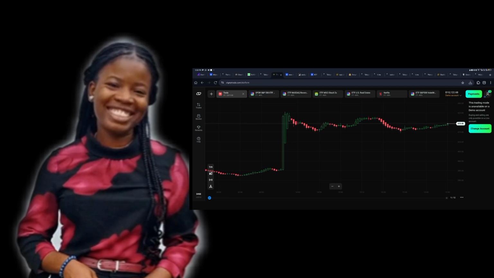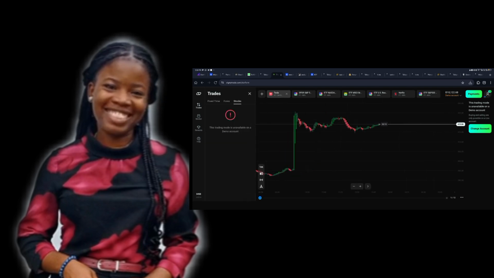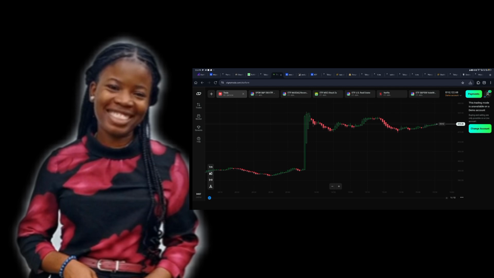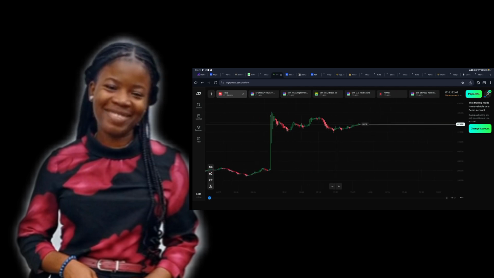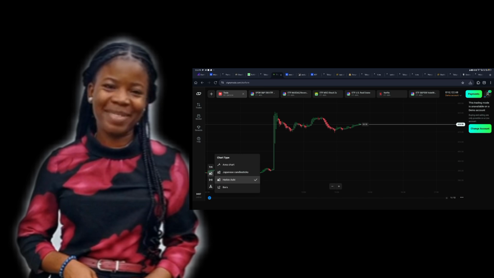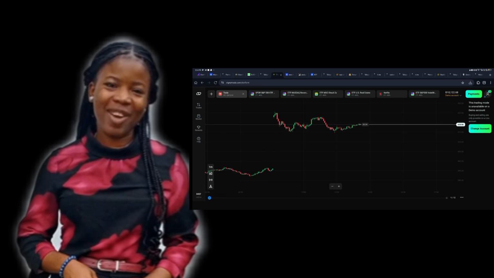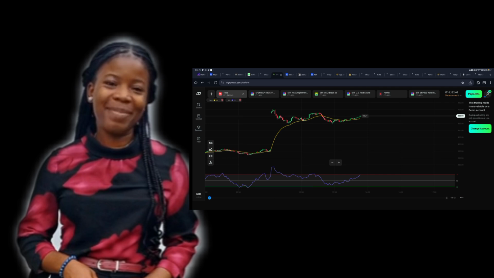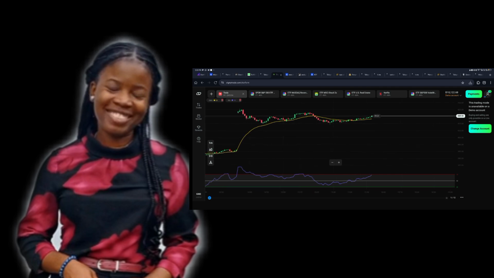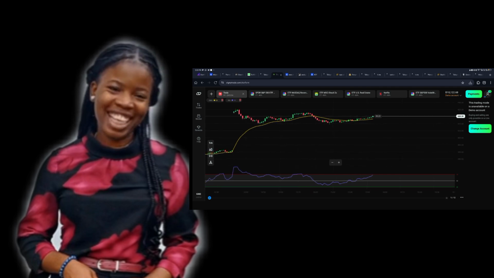How to trade ETFs on OlympTrade. Now let's walk through a live example of trading an ETF on OlympTrade. Step 1, select the ETF from the asset list, for example, a technology ETF. Step 2, set your investment amount in the trade panel. Start small if you're new. Step 3, choose trade duration. You can pick short-term trades like 5 minutes or longer positions depending on your strategy.